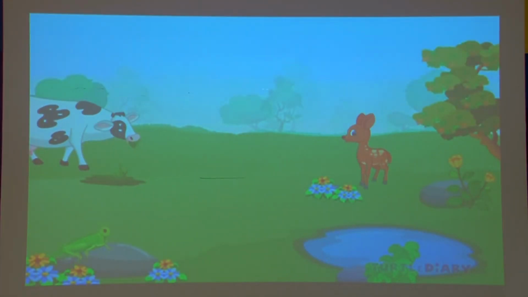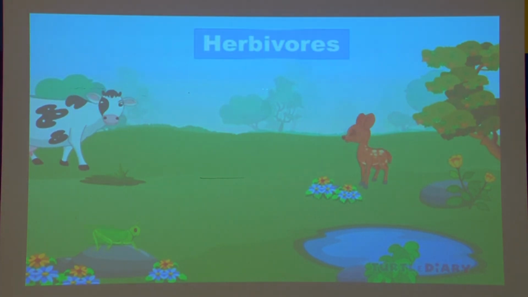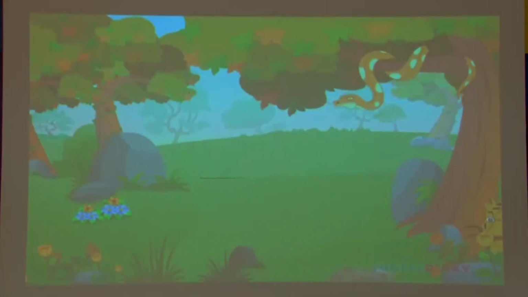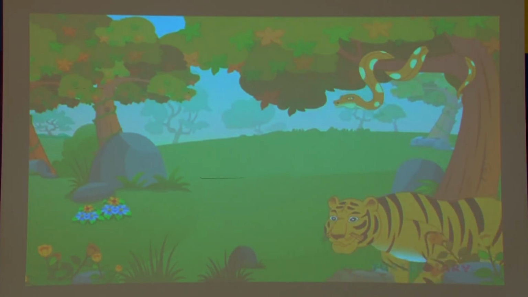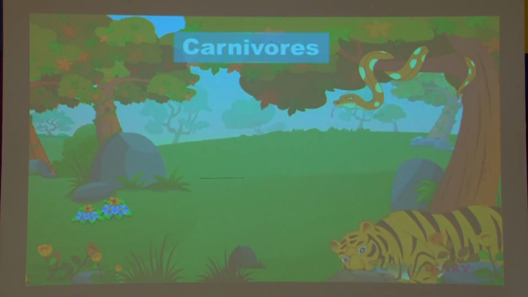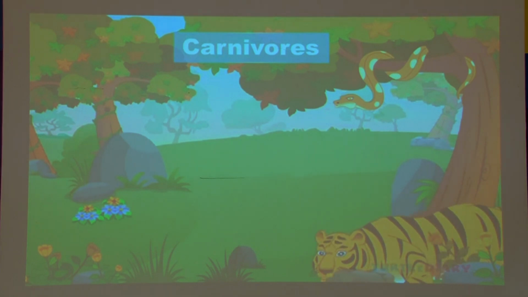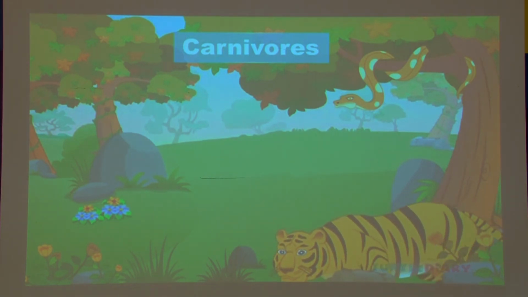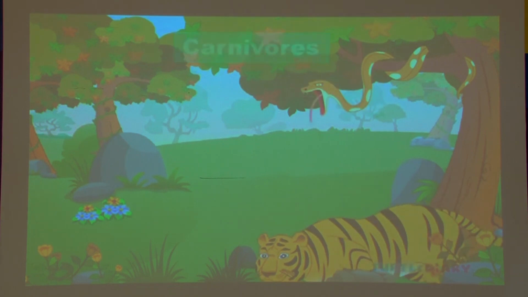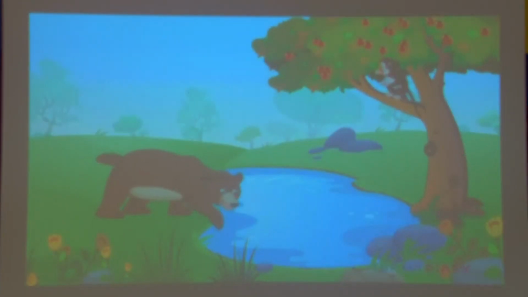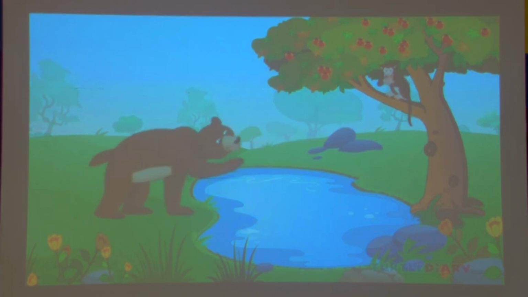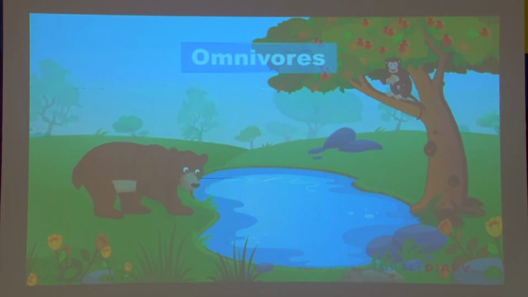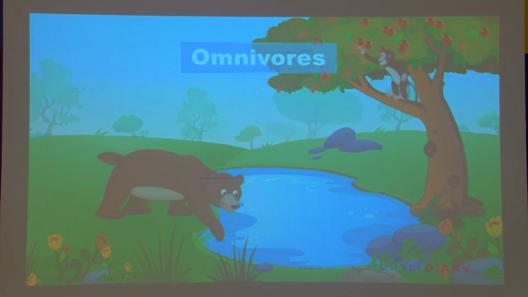Some animals eat plants and some eat animals for energy. Animals that eat only plants to get energy are called herbivores. For example, deers, cows, grasshoppers. Animals that eat other animals to get energy are called carnivores. For example, tigers, lions, snakes. Animals that eat both plants and animals to get energy are called omnivores. For example, monkeys and bears.